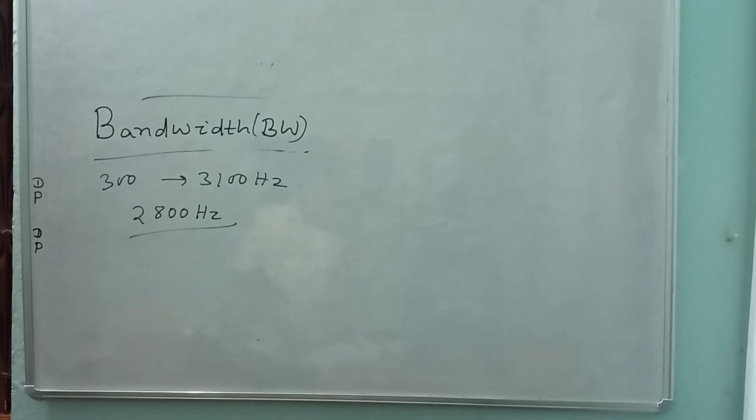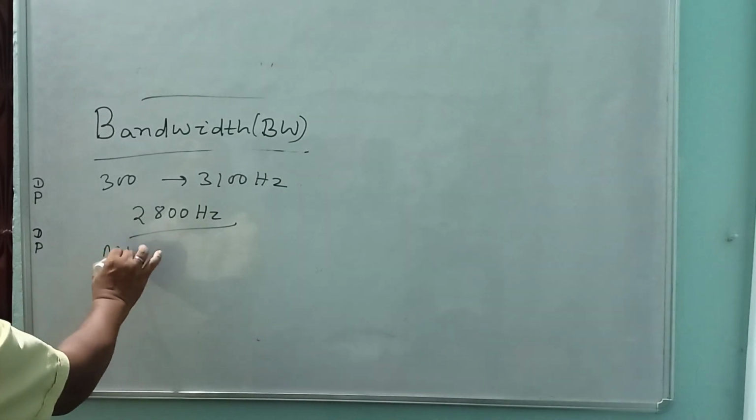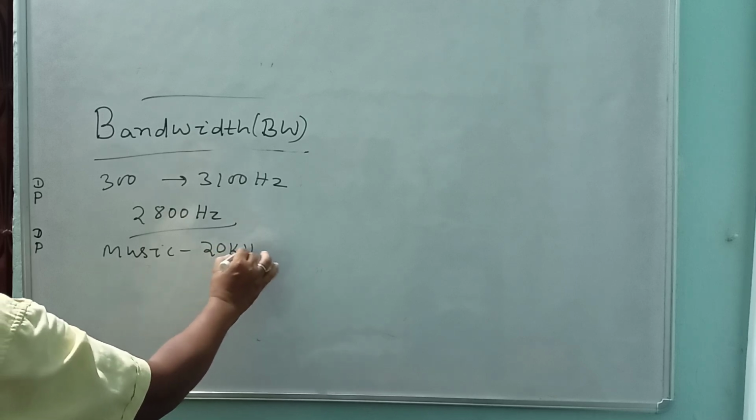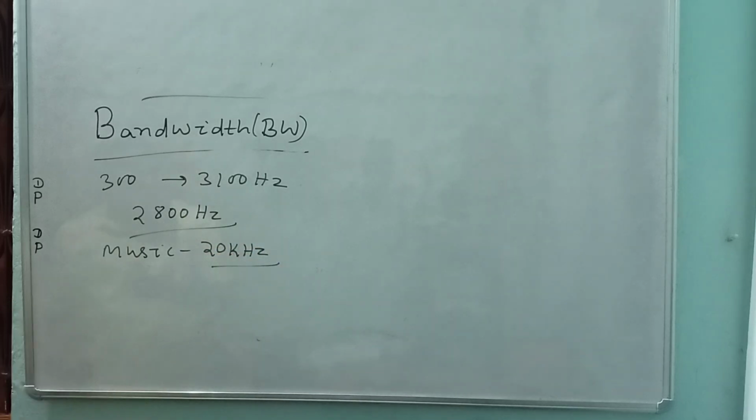Similarly, for music signal, bandwidth is 20 kilohertz. So what does it mean, students? Bandwidth is the frequency difference between upper and lower, or you say twice the signal transmitted.